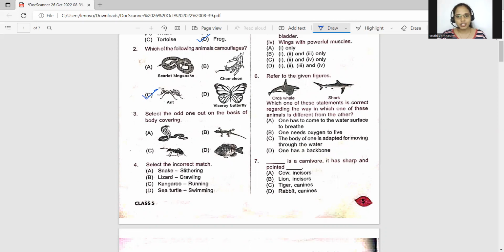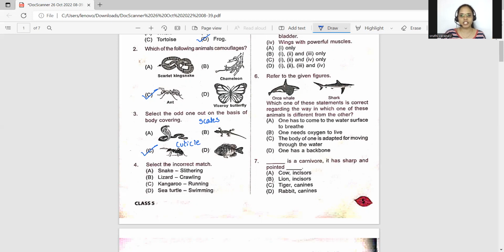Now let's go for the third question. Select the odd one out on the basis of body covering. Now, in case of snakes, lizards, and fishes, students, you will find the common thing called scales. But ant's body is not covered by any such scales, but it has a body covering called the cuticle. So, therefore, ant is the odd one out.